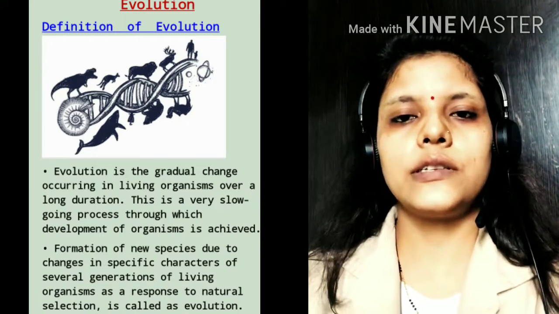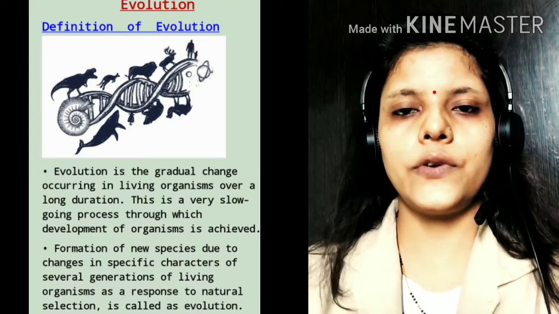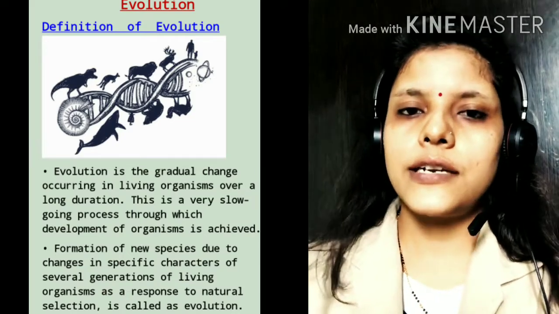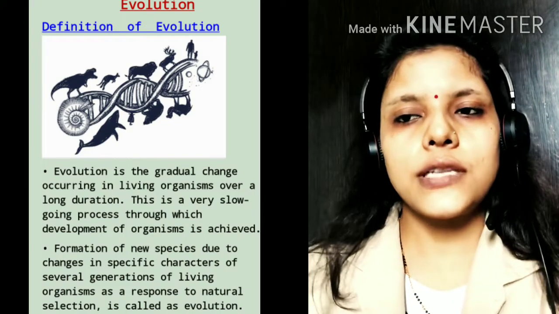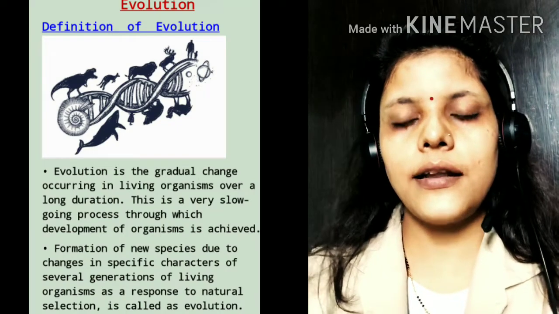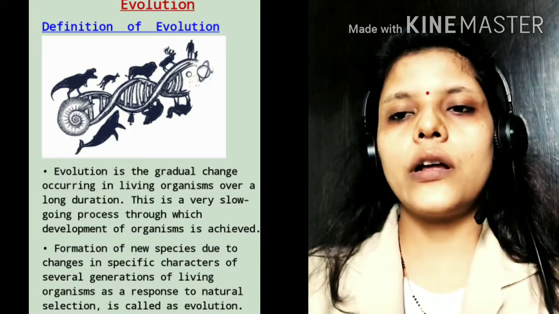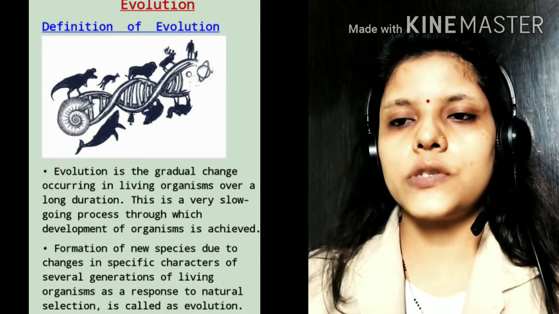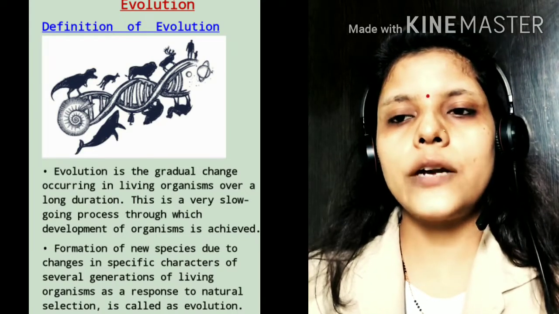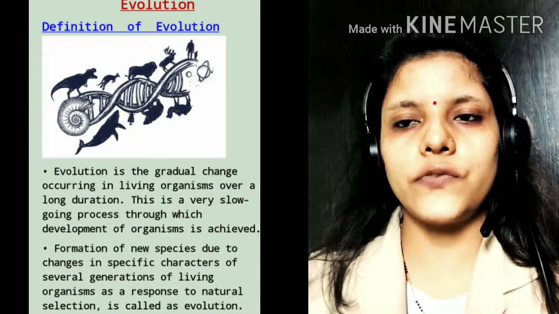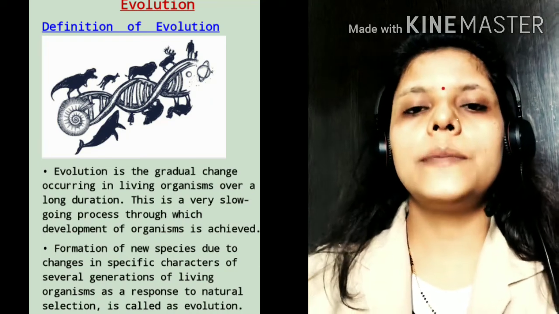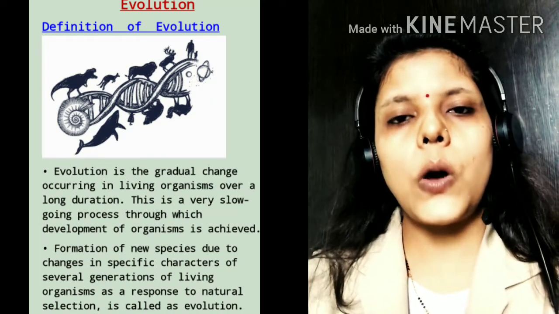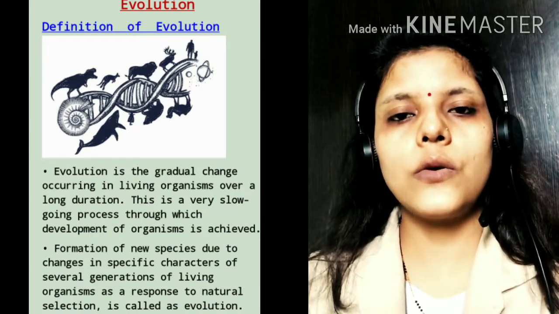So first we will start with the definition of evolution. What is evolution? Here is the definition. Evolution is the gradual change occurring in living organisms over a long duration. This is a very slow-going process through which development of organisms is achieved. So it means evolution is the gradual change which takes a long period and is a slow process of